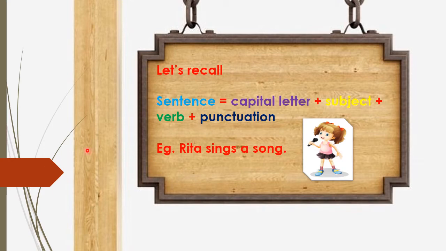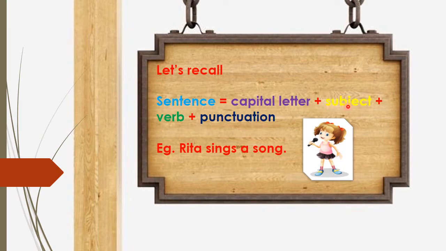sentence and parts of a sentence. There we learn that a sentence is a group of words that make a complete sense and expresses a complete thought. And we also learn the parts of a sentence. A complete sentence needs to have all these parts in it. That is, a sentence equals a capital letter. It must begin with a capital letter.